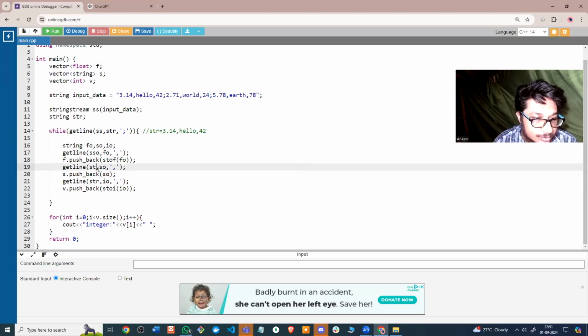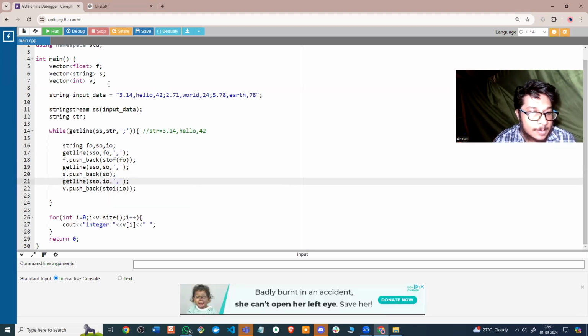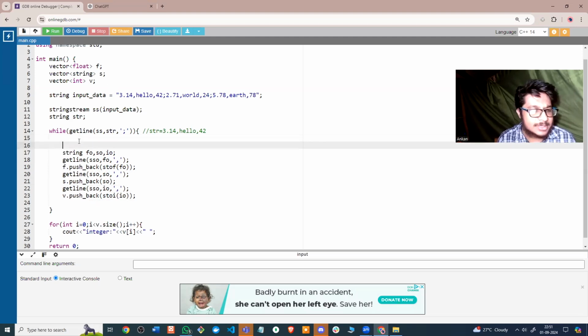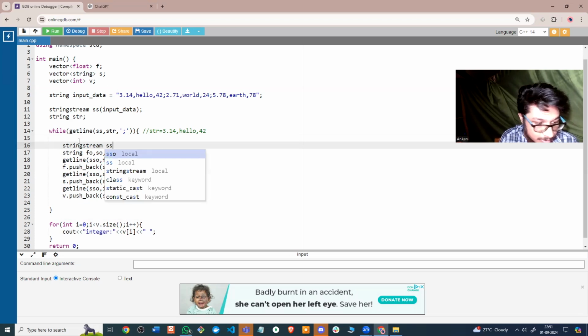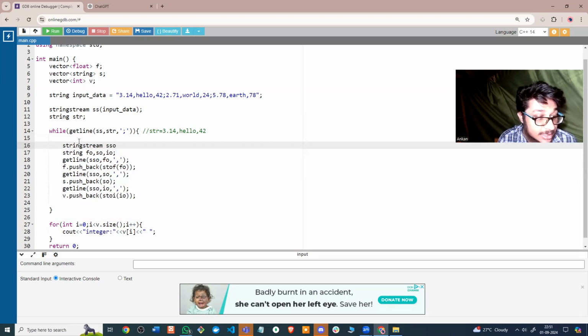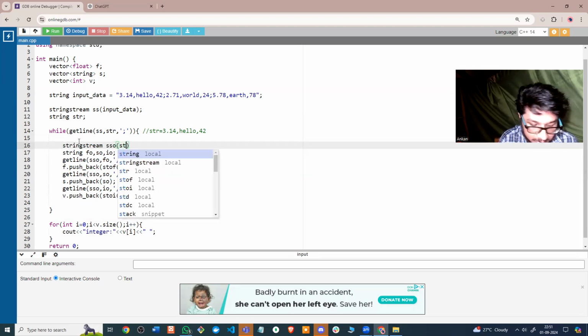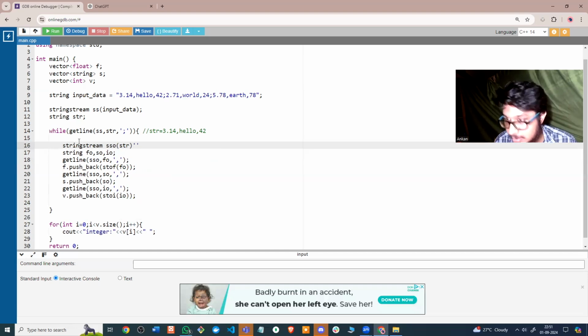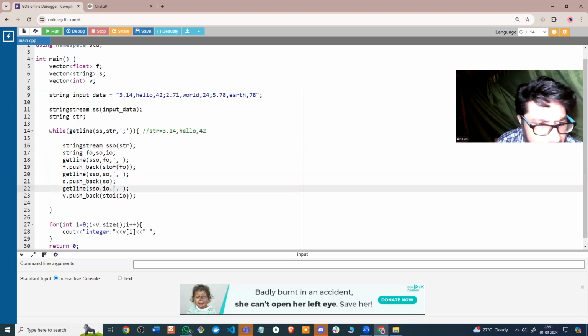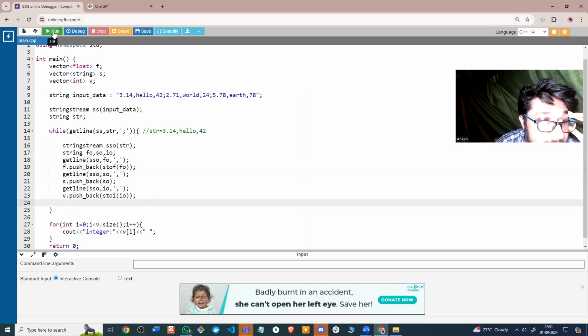So we cannot read it from the string. My bad. It's a simple solution. I just define a string stream, string stream of SSO, and this will contain the string. So we cannot read directly from the str; instead, this is stored in an SSO, and then we read it from there, same as the previous question. Okay, if I run this.